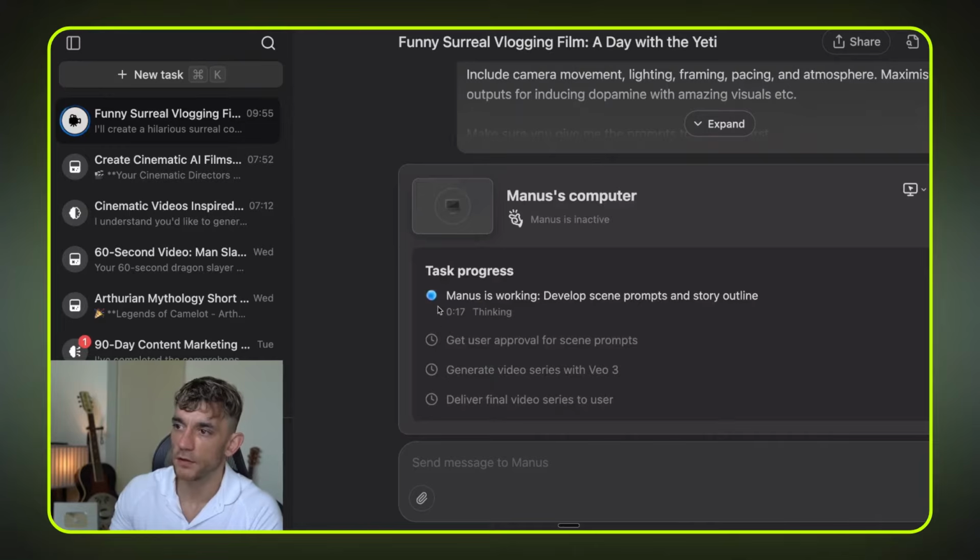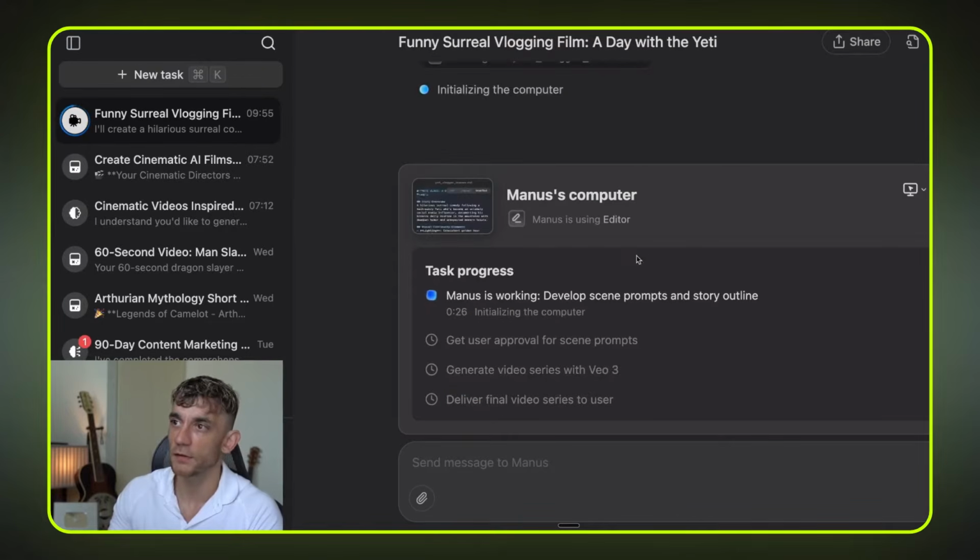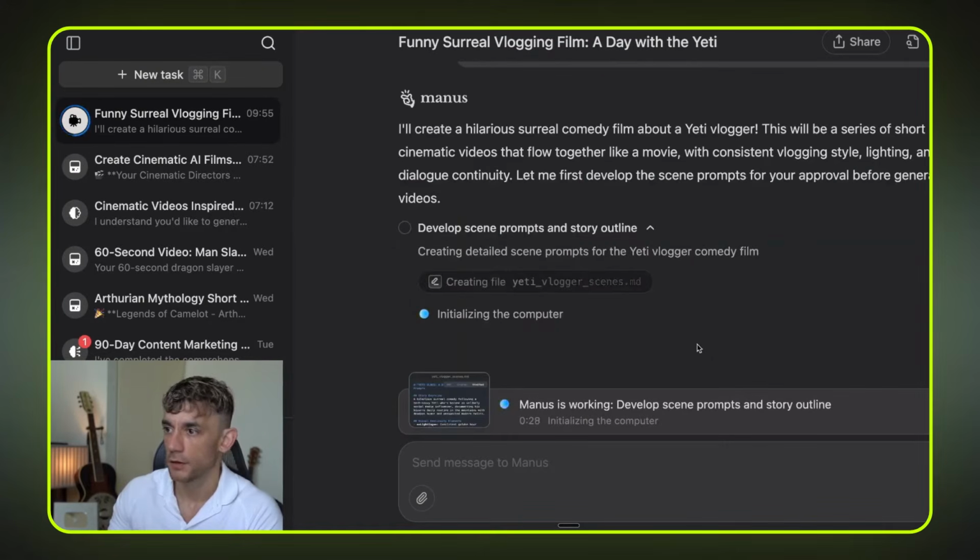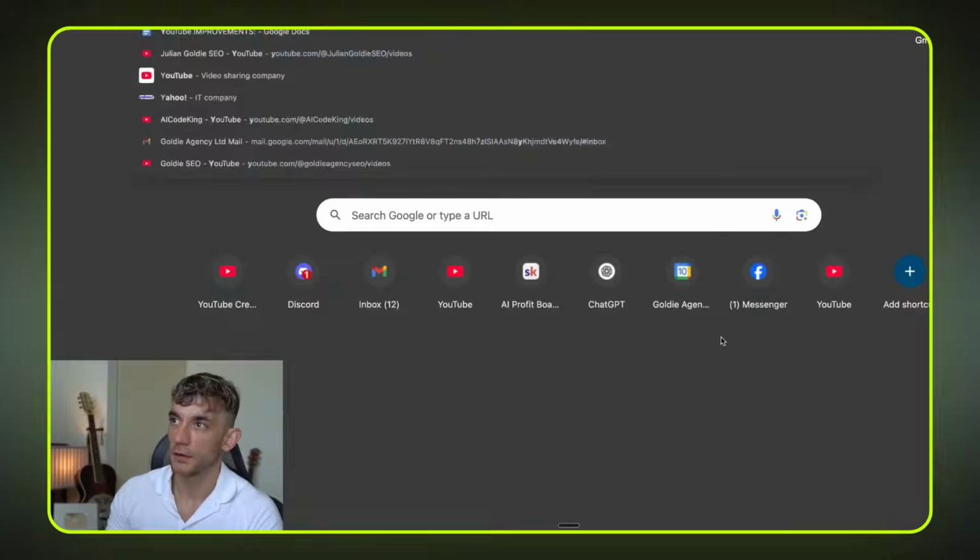And you can see the process here, right? So it's like, right, Manus is going to think about this first, then we're going to get user approval, then we're going to generate the videos, and then we're going to deliver the final videos to the user, right? So it's generating the outputs here.